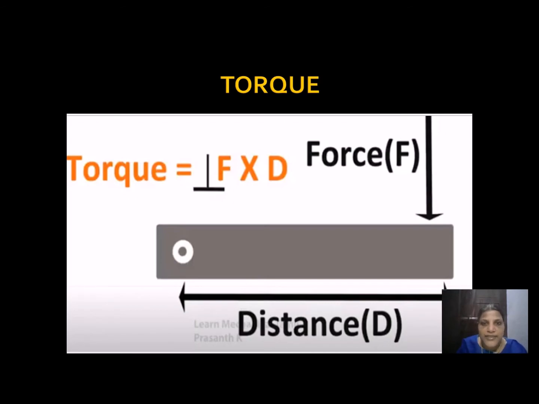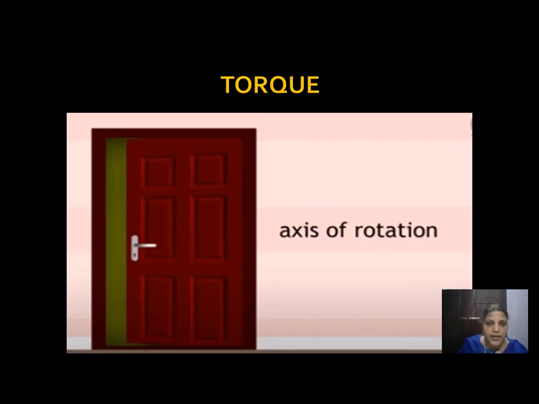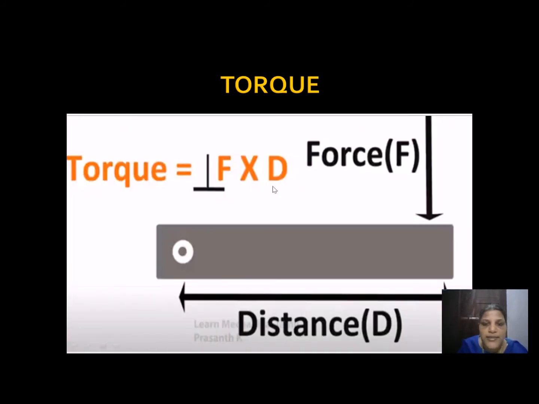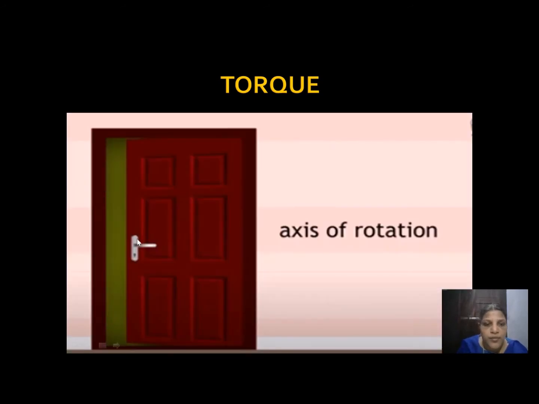Now let us see an example for the moment of force, or torque. We have already studied that whenever the distance d from the axis of rotation is greater, the torque value will be high. So why is this lock placed here? Why can it not be placed here? If you place it here, we cannot open the door easily. Whenever the distance is greater, the door opens easily. This is the reason for the torque, that is, torque equals F into distance.